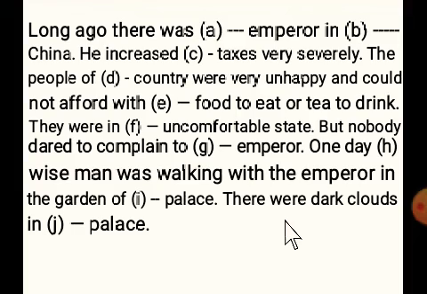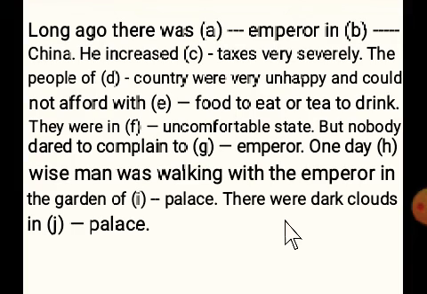Here emperor is not particular. China is a country name and here no article is necessary. He increased dash tax very severely. Here no article is necessary. He increased taxes very severely.